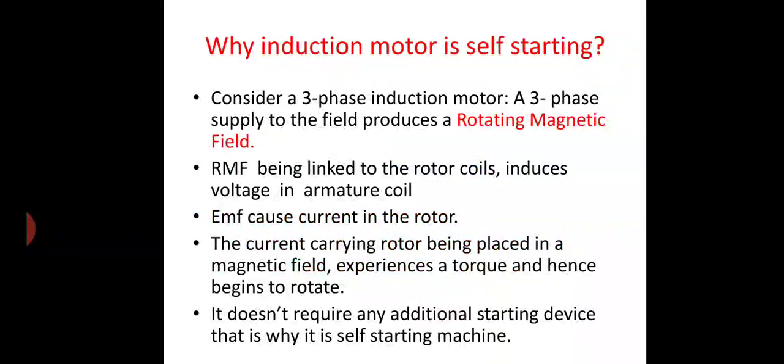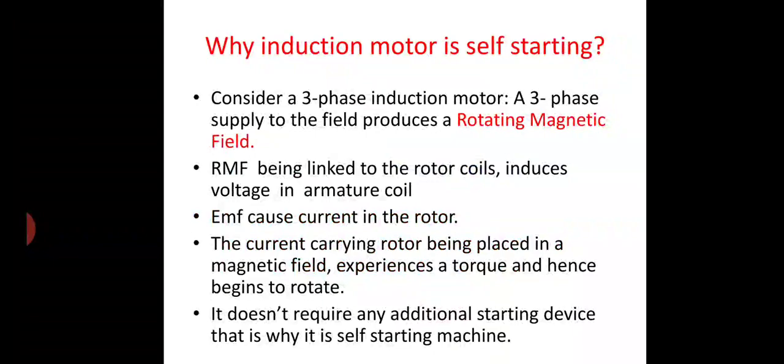The current flowing through the rotor coil or armature coil will cause the armature flux. So already you well know the basic concept of a motor. For any kind of motor we need two sets of fluxes. One is a field flux and another one is armature flux.